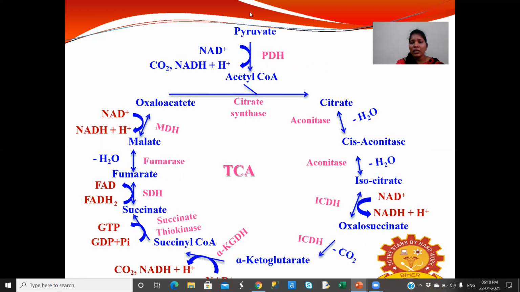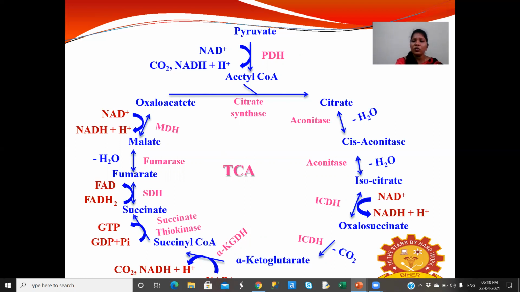Here the connecting link between glycolysis and the TCA cycle is this one. Pyruvate is the end product in aerobic glycolysis, and it undergoes oxidative decarboxylation by the pyruvate dehydrogenase enzyme to become acetyl CoA. Here, acetyl CoA is condensed with oxaloacetate in the presence of citrate synthase enzyme, forming citrate.